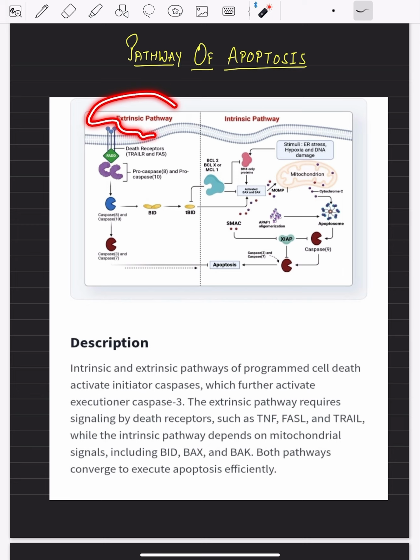Whereas in case of the extrinsic pathway, some sort of external signals are there, so surely there will be some sort of receptor in order to receive such signals. These receptors are known as death receptors, that is the TRAIL-R and the FAS. You can see here how the further initiator and executor caspase come in the way, and in the end the apoptosis takes place.